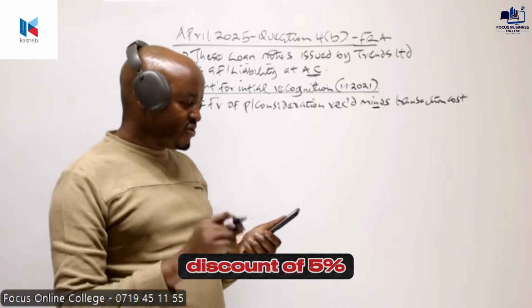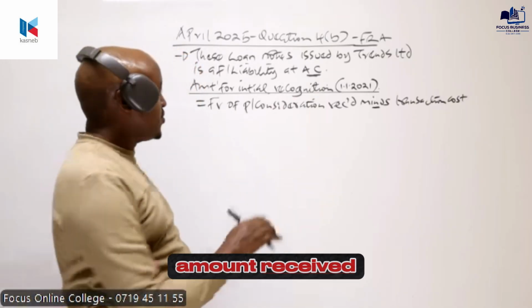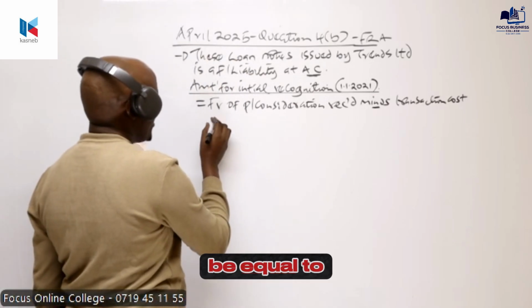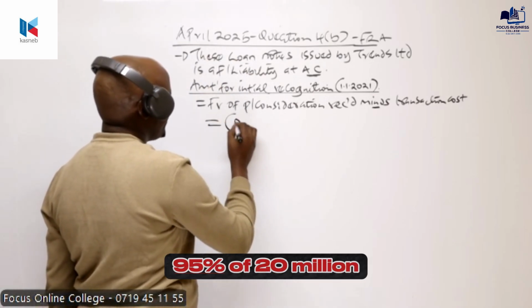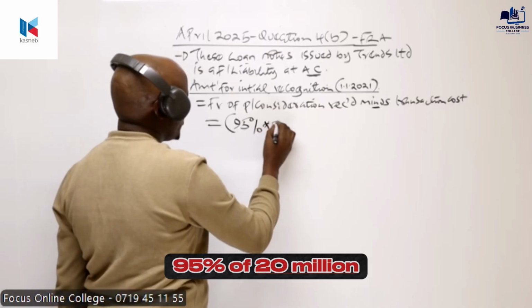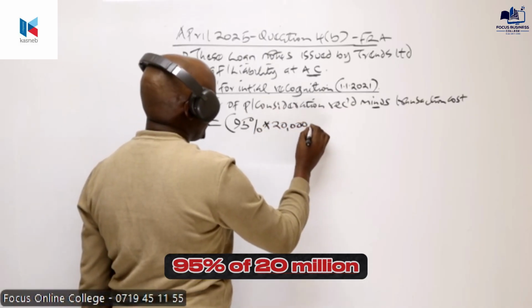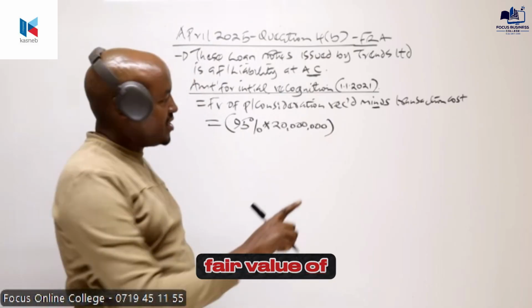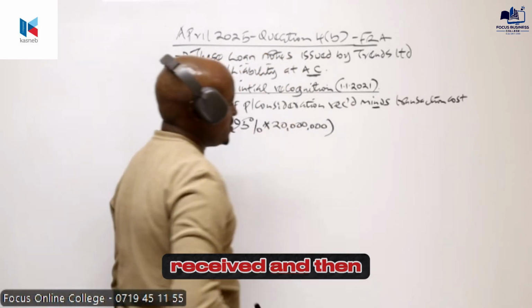No, we are told they were issued at a discount of 5%. So the amount received, the purchase consideration received by our company, will be equal to 95% of 20 million, because they were issued at a discount of 5%. This is the fair value of purchase consideration received.